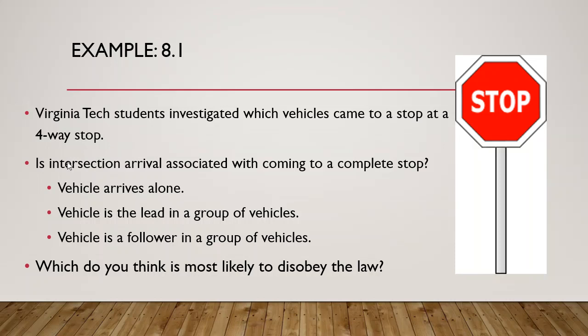And then what they paired that with is whether the vehicle arrived alone, whether the vehicle was in the lead of a group of vehicles, or whether the vehicle was following a group of vehicles. Of course, the law is you must come to a complete stop at a stop sign. And the question is, does the way you arrived at a stop sign have an effect on whether you came to a complete stop or not?